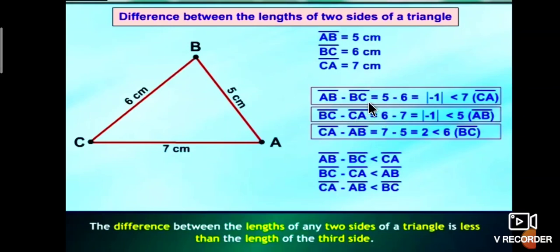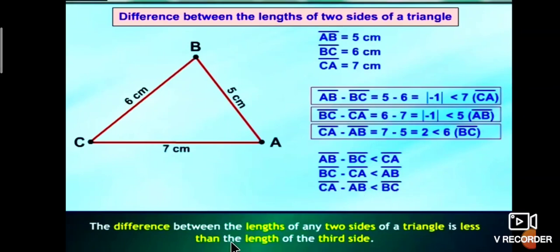Therefore, AB minus BC is equal to 5 minus 6 is equal to minus 1, that is less than 7. BC minus CA is equal to 6 minus 7 is equal to minus 1, that is less than 5, less than AB. CA minus AB is equal to 7 minus 5 is equal to 2, that is less than 6, that is BC.